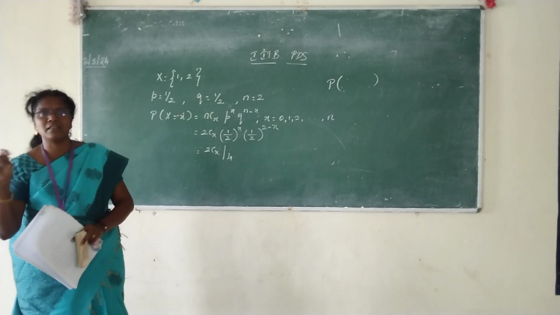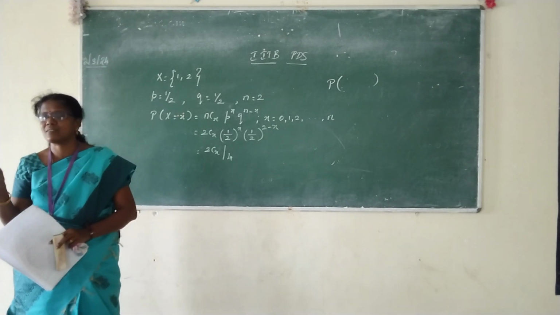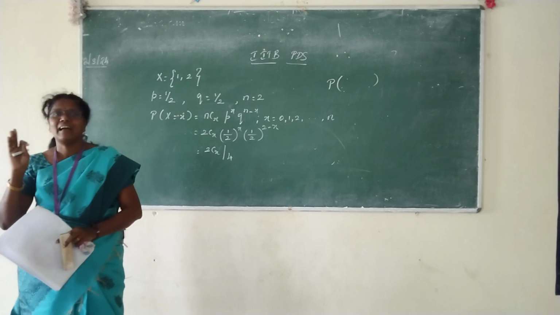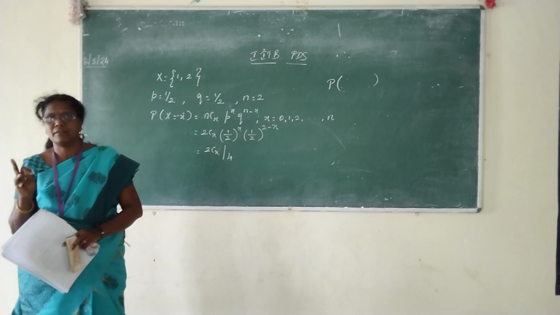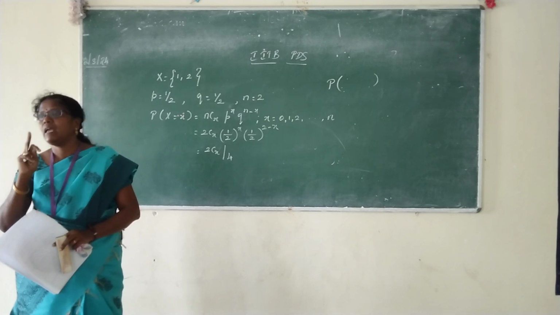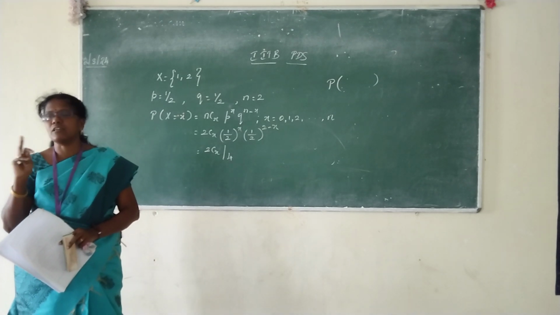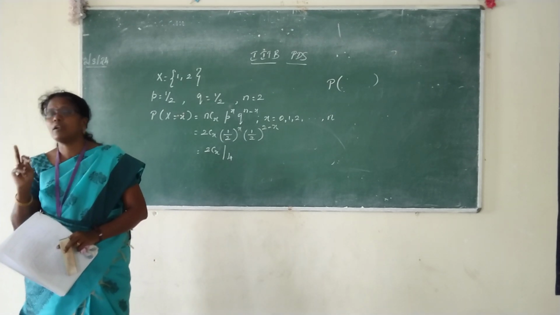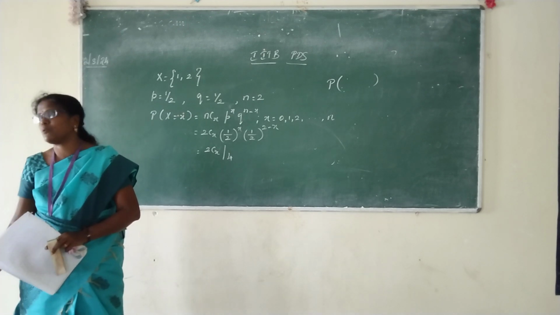Again I am repeating, identify it correctly. What type of probability are you supposed to find? Listen carefully. If at least one is a boy, what is the probability that the other is also a boy? Very good. You have to apply conditional probability.